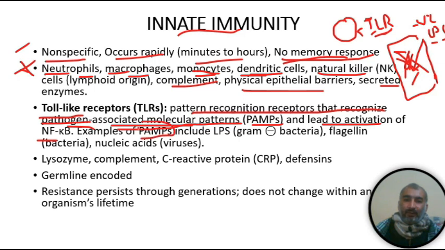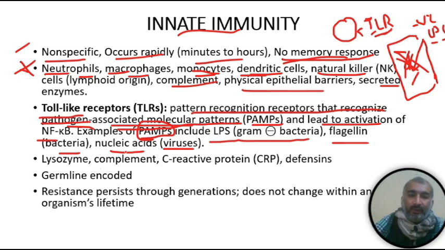What are examples of PAMPs? PAMPs could be lipopolysaccharide in gram-negative bacteria, which I already gave as an example, or flagellin in bacteria, or a nucleic acid in a virus. We know that viruses have either DNA or RNA; they are made up of nucleic acid. So virus nucleic acid, lipopolysaccharide, and flagellin are examples of PAMPs.